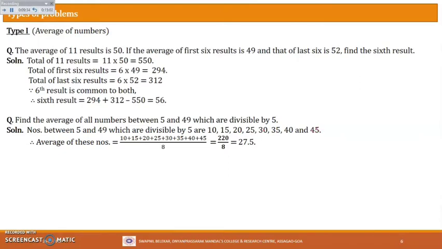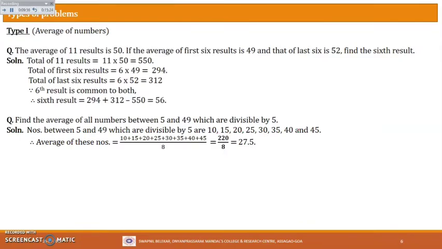Now if I add 5 to this 45, the next number will be 50, but 50 is greater than 49. It does not come under 49, right? So that will be excluded. So we have listed all the numbers between 5 and 49 which are divisible by 5.